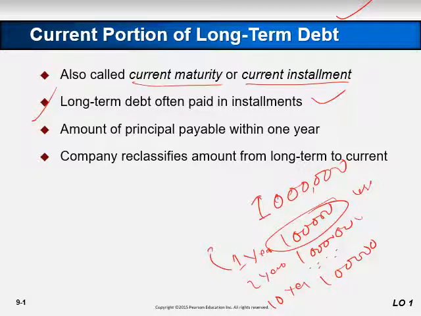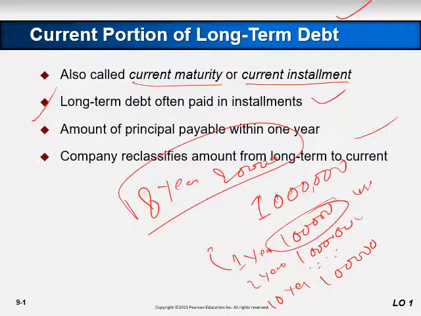Also, the company reclassifies amounts from long term to current as well. For example, at the end of 8 years, the outstanding balance is 200,000. So you decide that rather than paying in the 9th year and 10th year, you retire 200,000 at once. That also becomes a current liability because you are retiring it within less than 1 year, right?